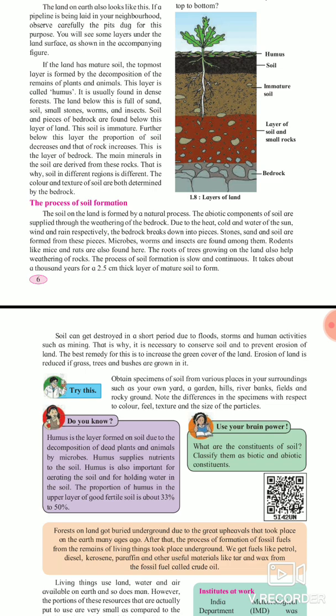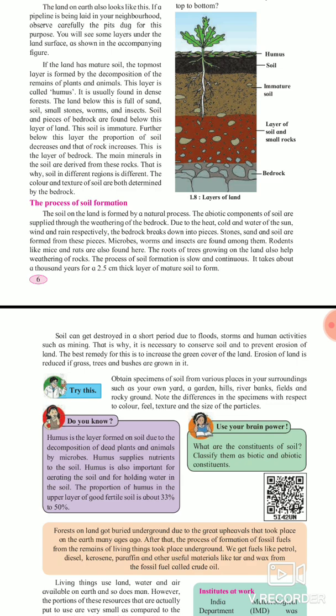Due to storms and due to human activities such as mining, meaning what? Coal mining, gold mining, digging of mountains for tunnels. So that is why it is necessary to conserve soil and to prevent erosion of the land. What is erosion? Erosion of the land means minerals and important particles in the soil get lost with the flow of water. That is called soil erosion.